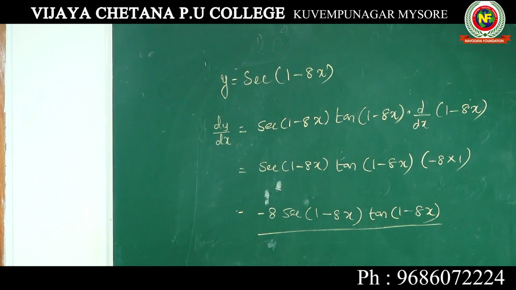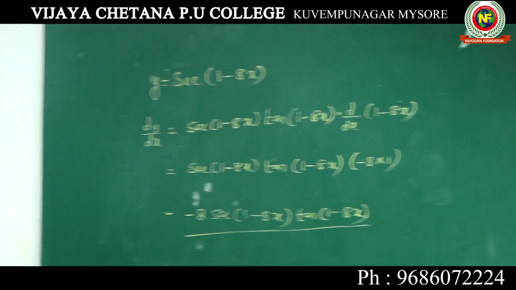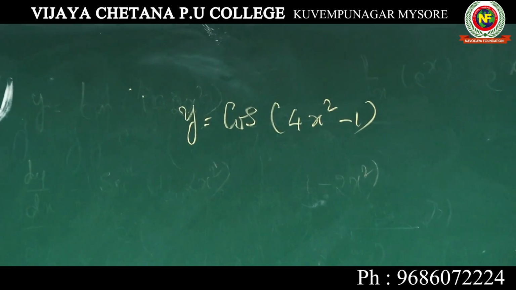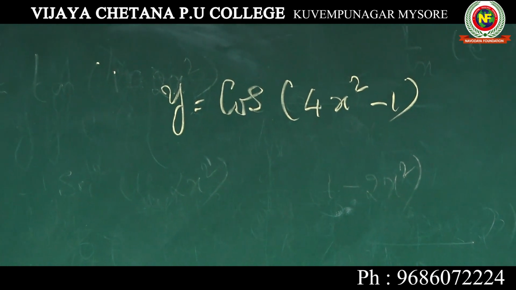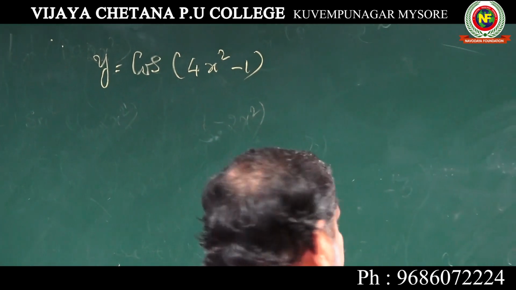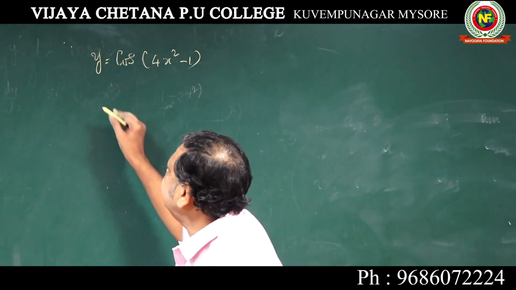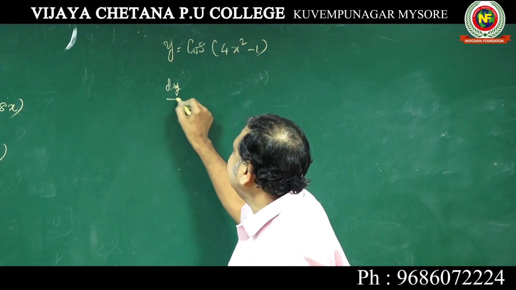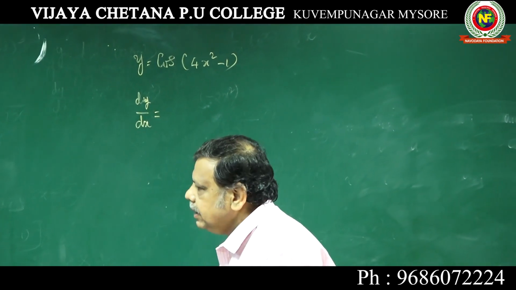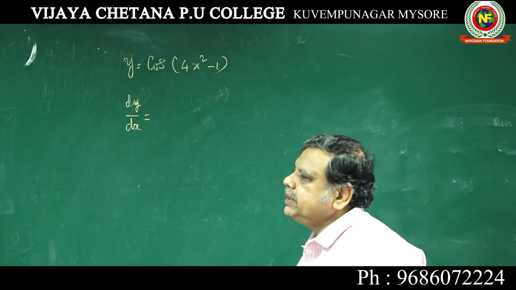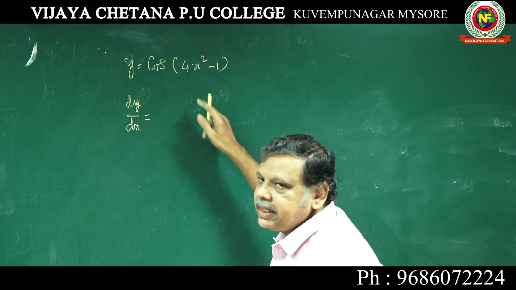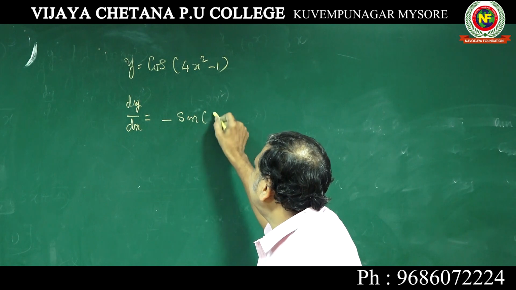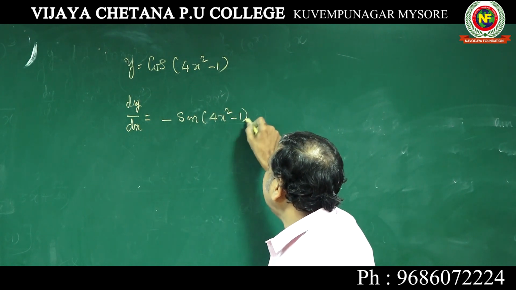Cos of 4x square minus 1. Differentiate cos of 4x square minus 1. So when you differentiate, the whole thing is x, dy by dx is equal to, cos x differentiation is minus sin x. So minus sin 4x square minus 1 into what you should write?